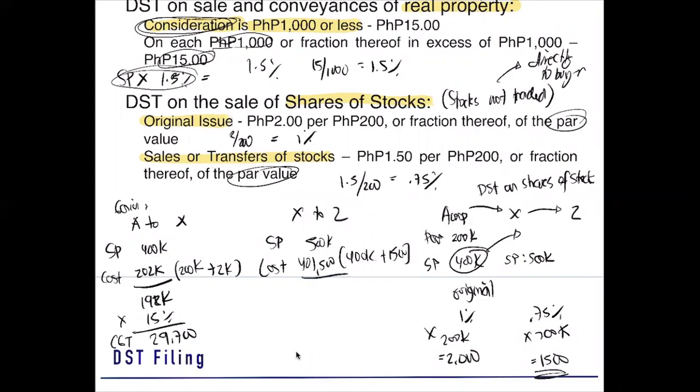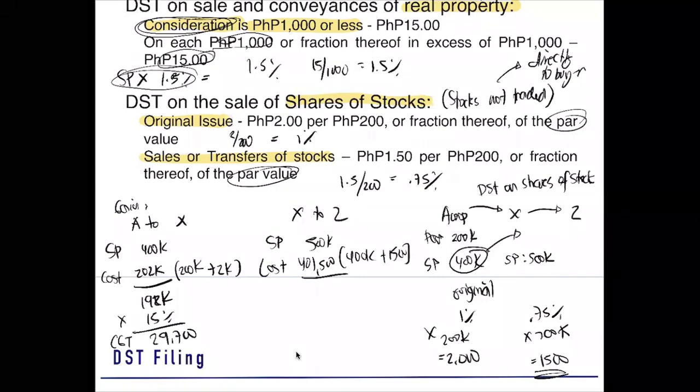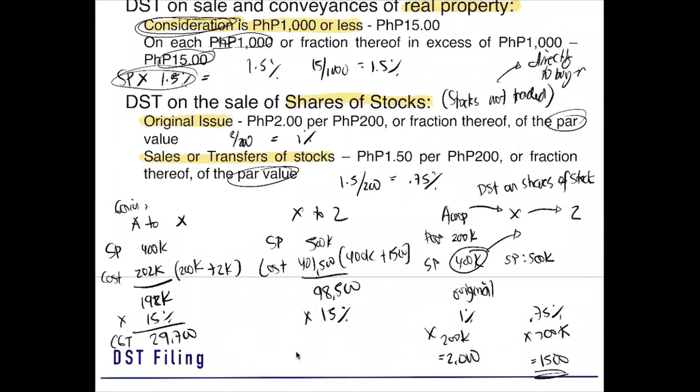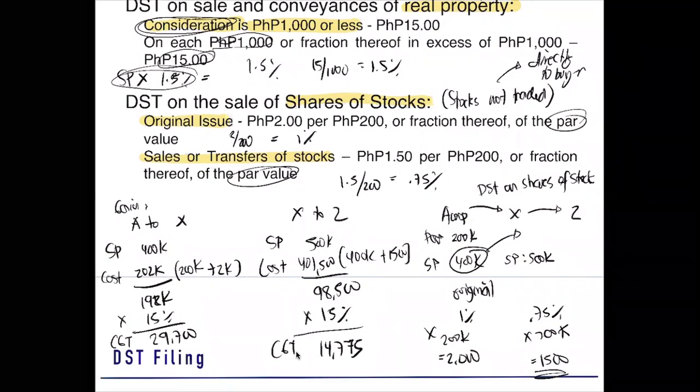So 500,000 less 401,500 will give us 98,500. Multiplied by 15%, then we can already compute for our CGT. The CGT is 14,775. Okay? So it is computed based on 15%, but take note, as part of our cost, we deduct the DST.